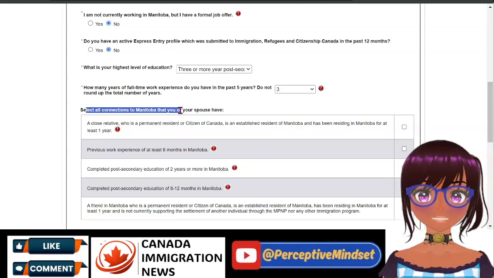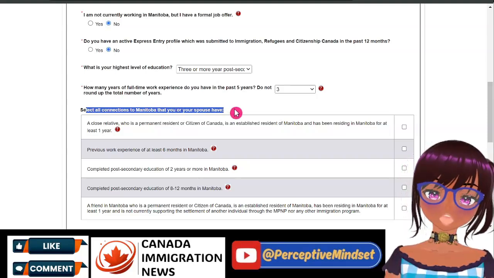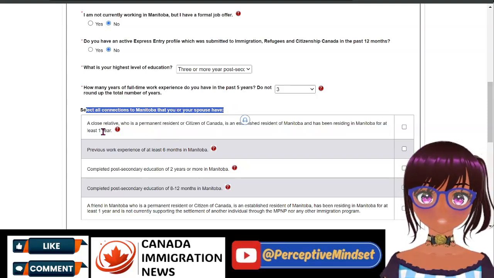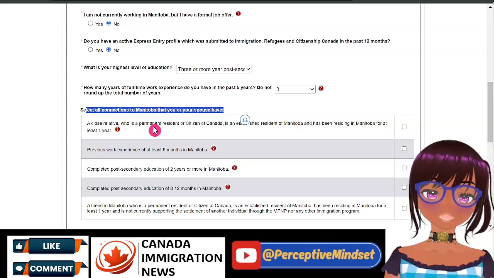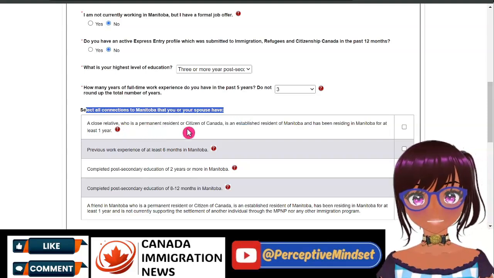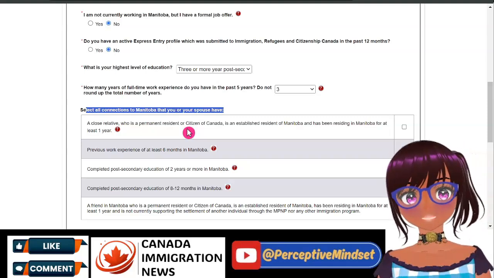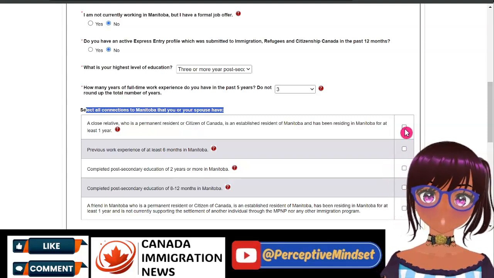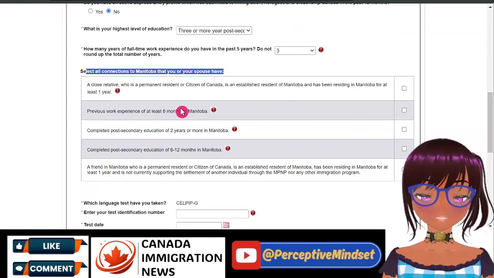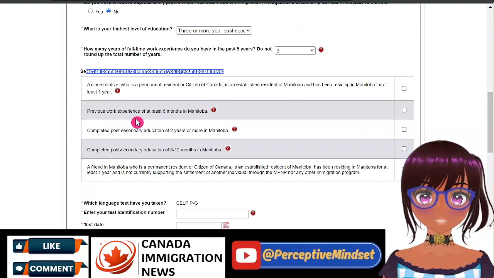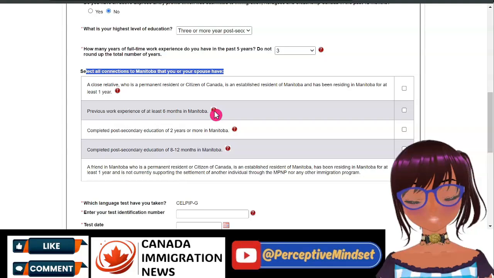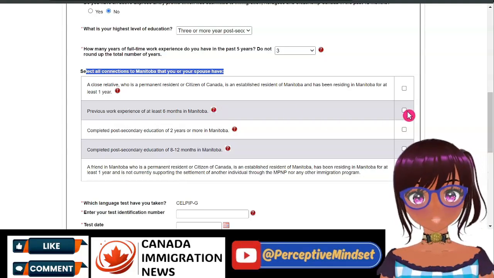Select all connections to Manitoba that you or your spouse have. A close relative who is a permanent resident or citizen of Canada, is an established resident of Manitoba and has been residing there. If that's not your reality, ignore that. Previous work experience of at least 6 months. If this is your reality, then you can check.